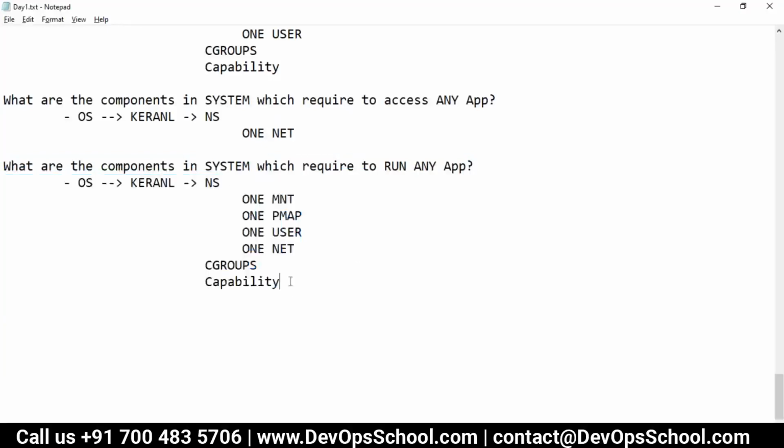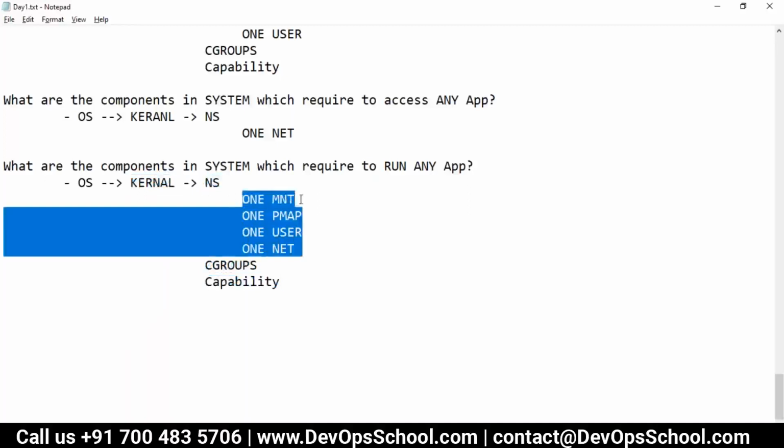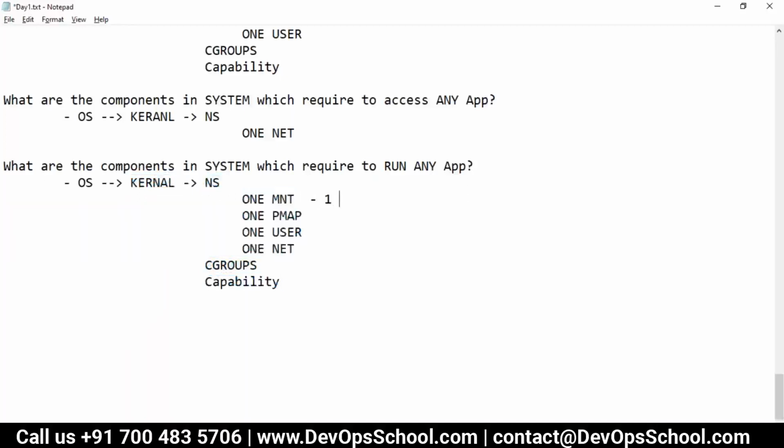Okay, good. If you want to run any application, you need an operating system. The operating system has a kernel, and the kernel has namespaces, C groups, and capability. These are the namespaces needed: one PID, one PMAP, and so on.